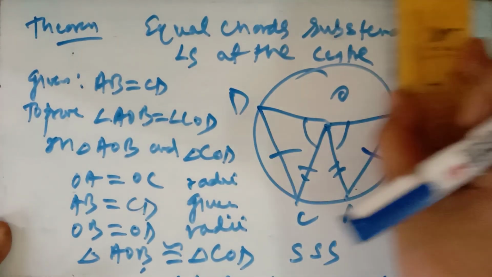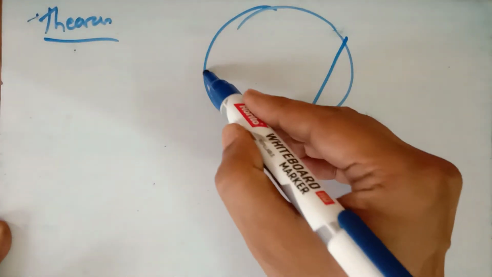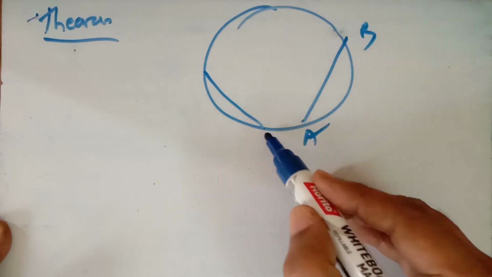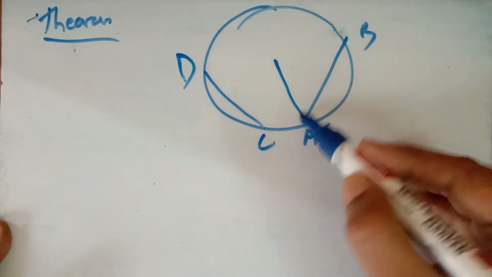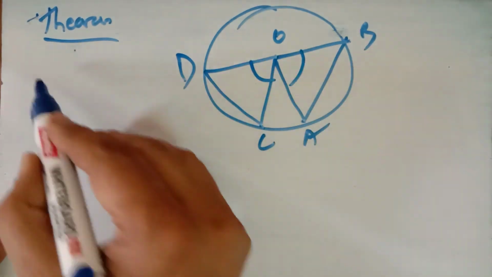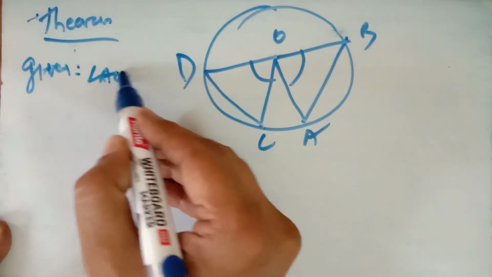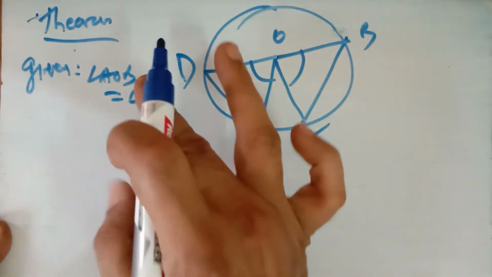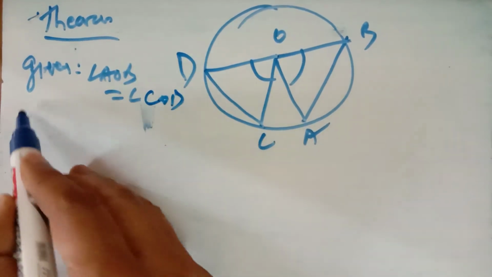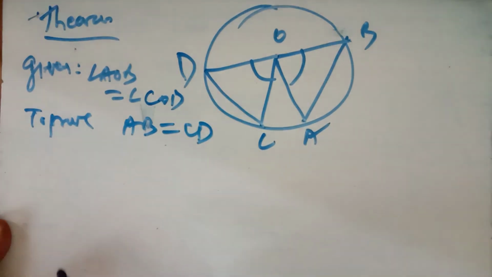Now the next theorem is the converse of this theorem, which says that if two chords subtend equal angles at the center, then the chords are equal. Suppose these are the two chords AB and CD, making equal angles at the center, meaning these two angles are equal. Then the lengths of the chords are equal. That is, angle AOB is equal to angle COD. It is given. Now you have to prove that AB equals CD.